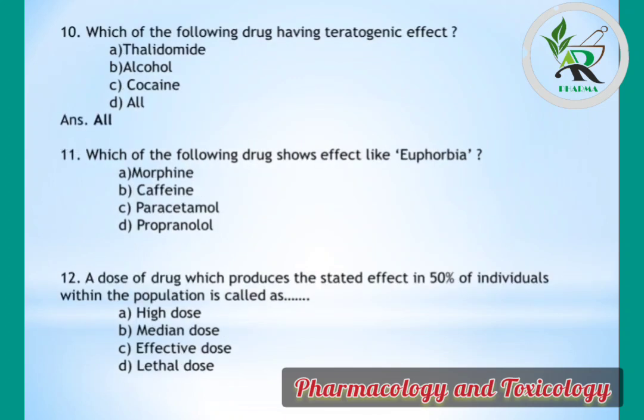Question number 10: which of the following drugs having teratogenic effect? Options are thalidomide, alcohol, cocaine and all, but correct answer is all. Teratogenic effects mean the drugs which are contraindicated in pregnancy, which is harmful for developing baby.